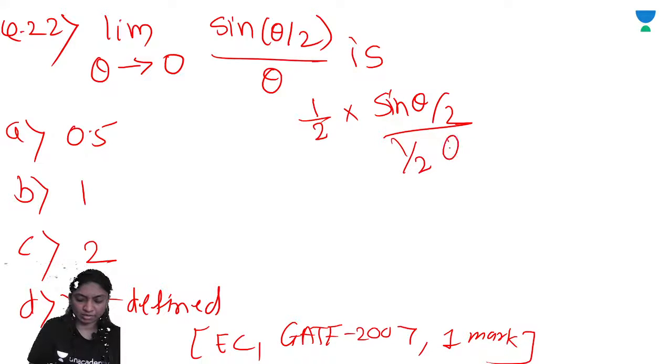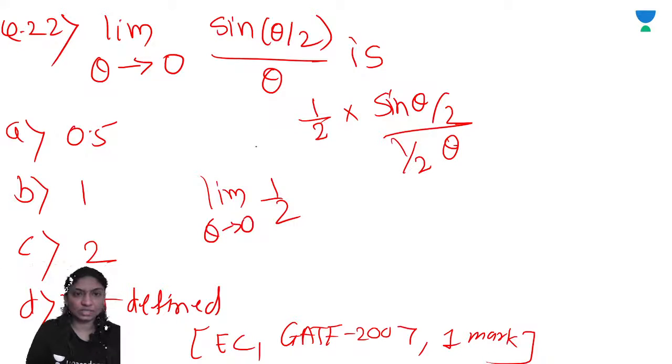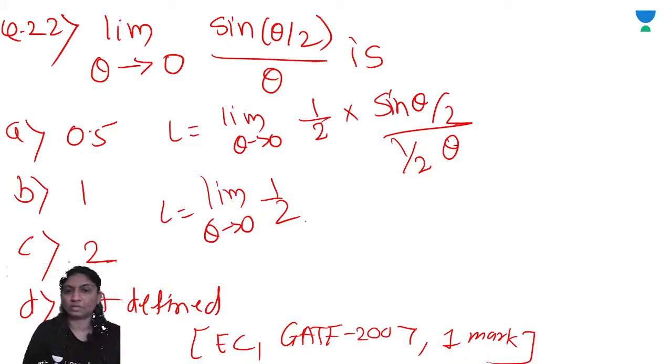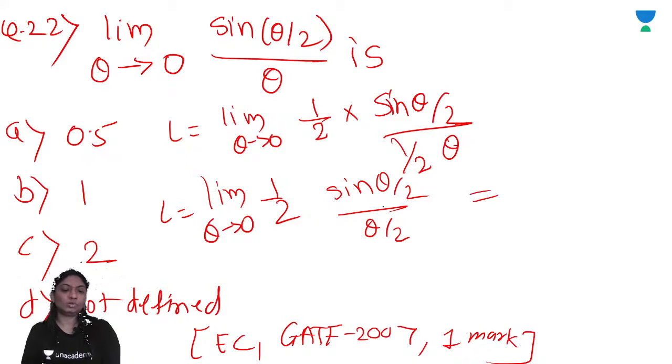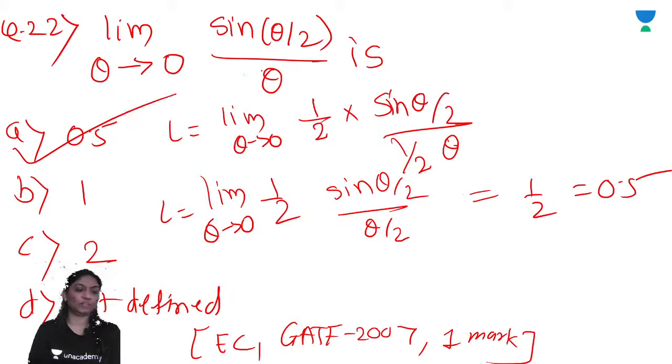Take 1 by 2 common. As theta tends to 0, we are left with 1 by 2. Sine theta by 2 upon theta by 2, limit as theta tends to 0 is 1. So 1 into 1 by 2, that is 1 by 2. Hope you are getting it clearly.